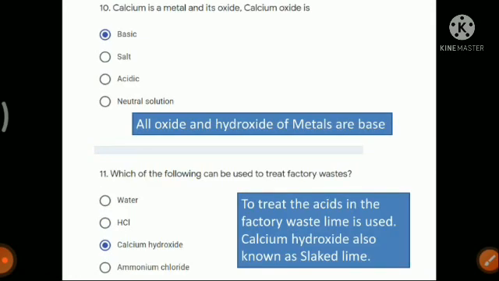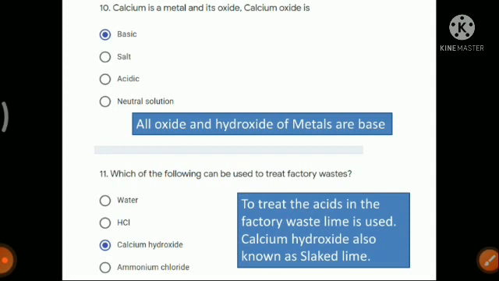Question number 10. Calcium is a metal and its oxide, calcium oxide, the answer is it will be basic in nature. Because when discussing the question answers of chapter number 5, I have that video on my YouTube channel, so you can look at that.